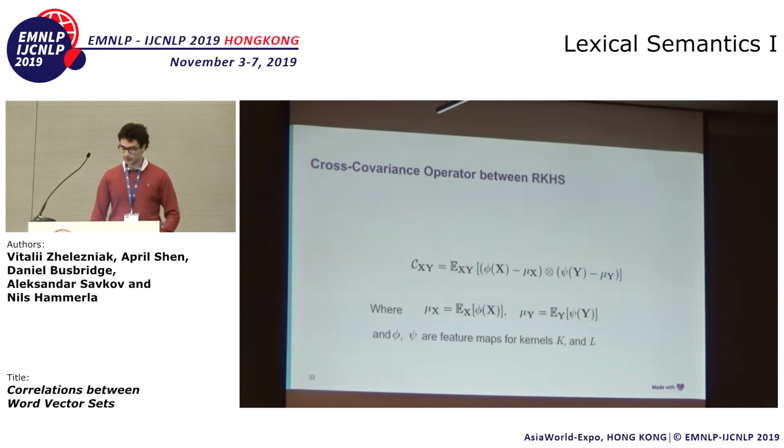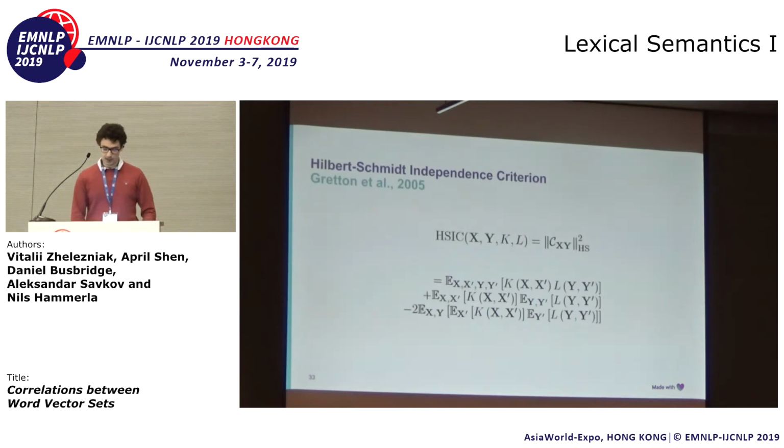And then we can take one step further, and we can pass this vector x through a feature map phi and vector y through a feature map psi, where phi and psi are associated with some kernels, k and l. And we get the thing known as the Hilbert-Schmidt independence criterion, due to Arthur Gretton and colleagues.